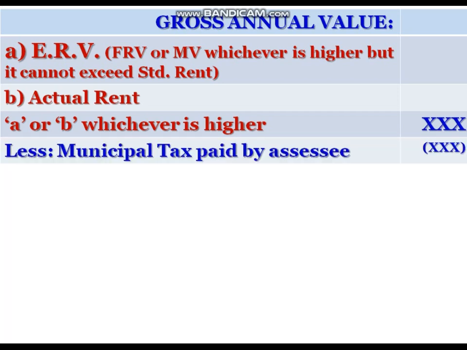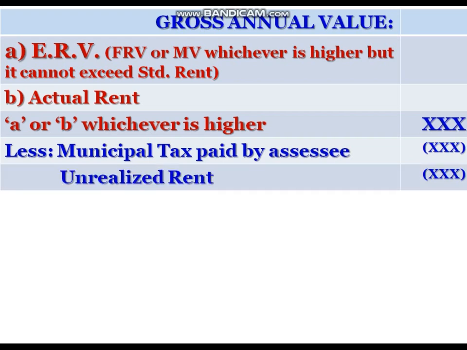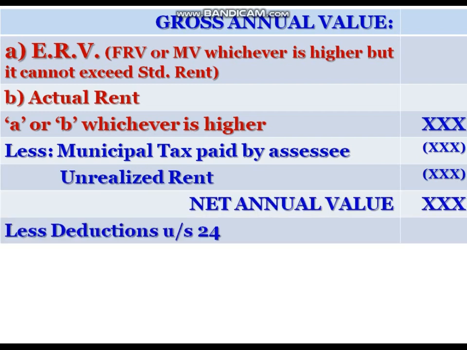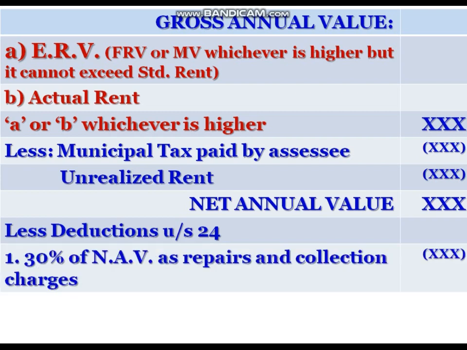From the gross annual value, deduct municipal tax paid by the assessee during the previous year. Second, unrealized rent if any. Now we get net annual value. From the net annual value, there are deductions under section 24(1). First, standard deduction in respect of income from house property.